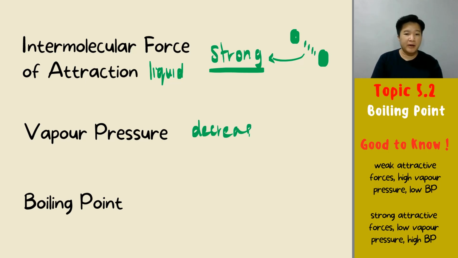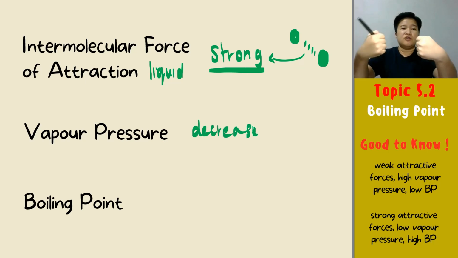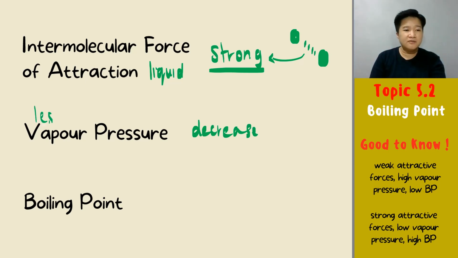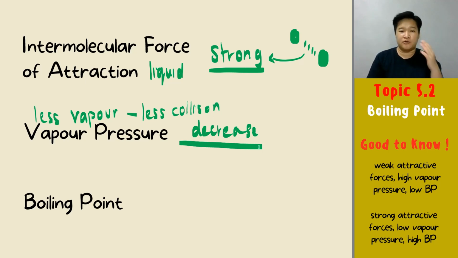Why will your vapor pressure decrease? Simple. Your force of attraction right now is extremely strong. So there will be fewer molecules that can escape and become vapor. When fewer molecules can escape and become vapor, you will have less vapor. Less vapor, less collision. Less collision means vapor pressure decreases.